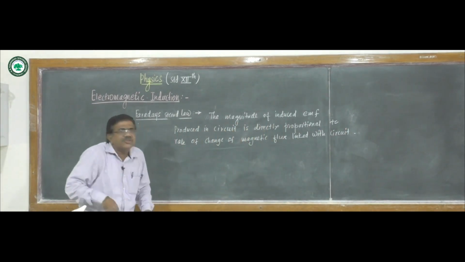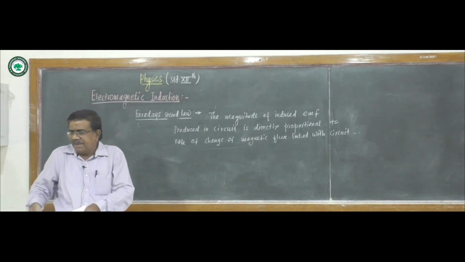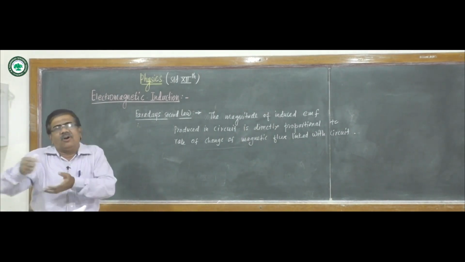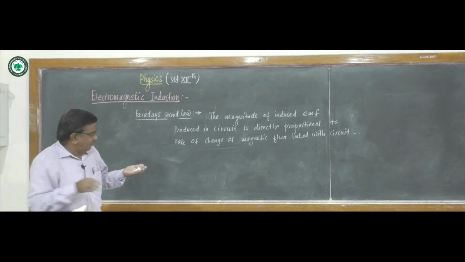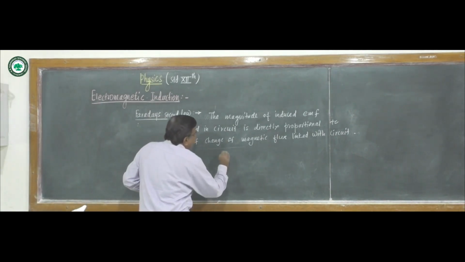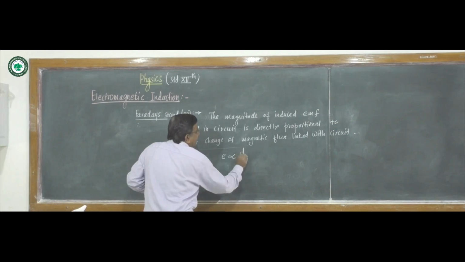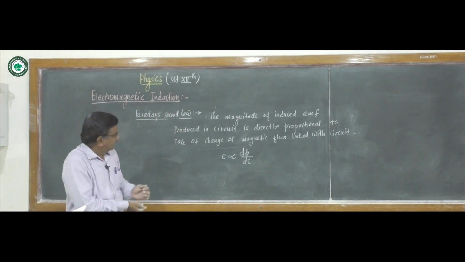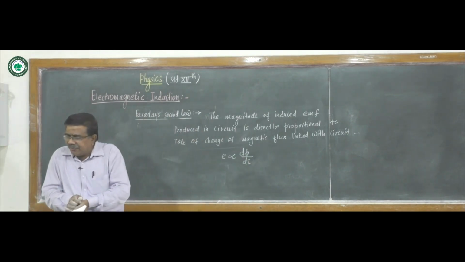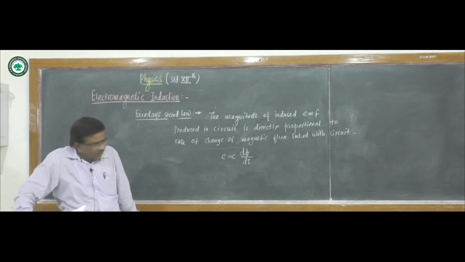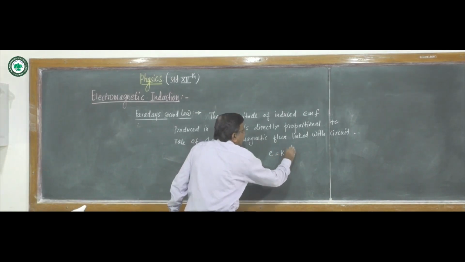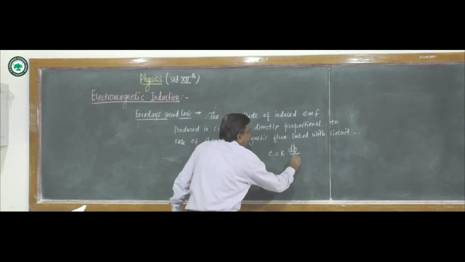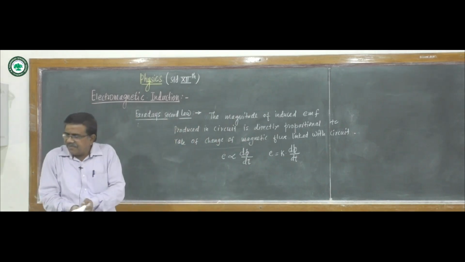This second law gives the magnitude of induced EMF. This law is a quantitative law as it gives the magnitude, and from this law we say that the magnitude of induced EMF is directly proportional to the rate of change of magnetic flux, that is, directly proportional to d phi upon dt, or we say that E is equal to some constant of proportionality k into d phi by dt.